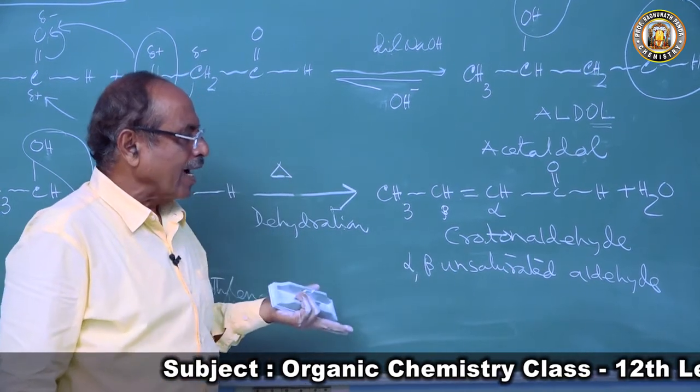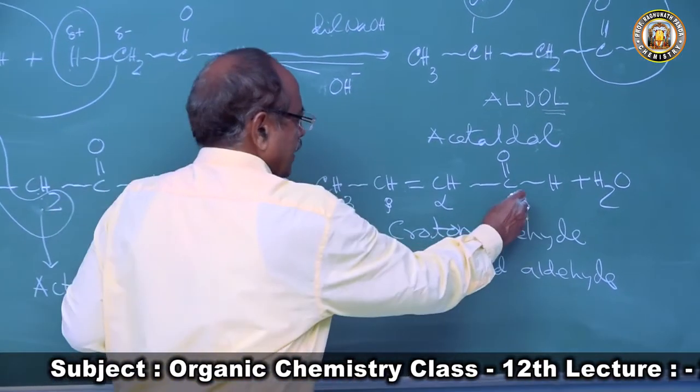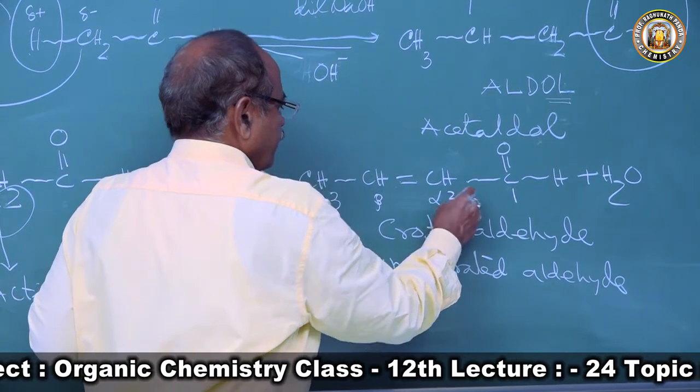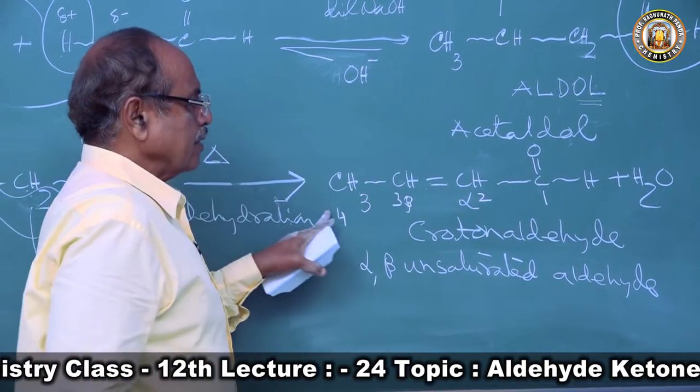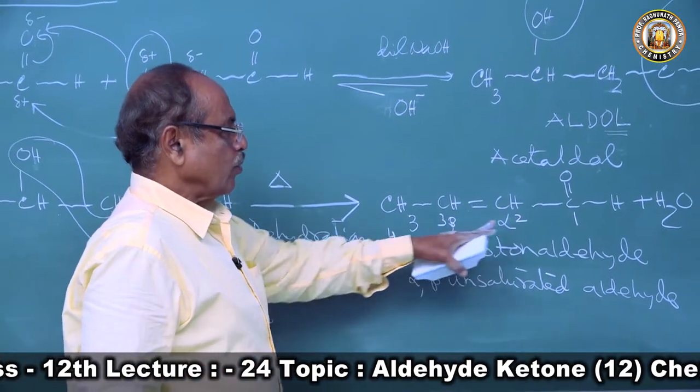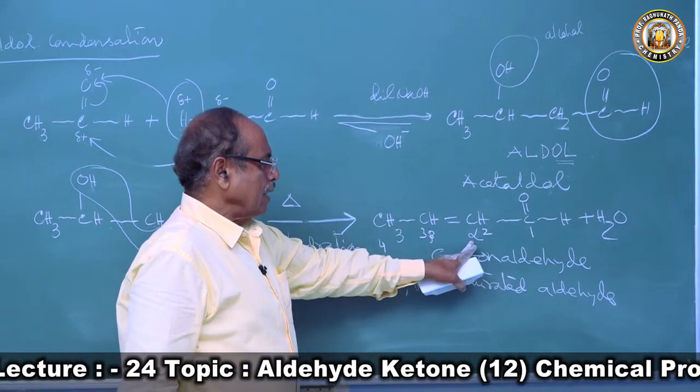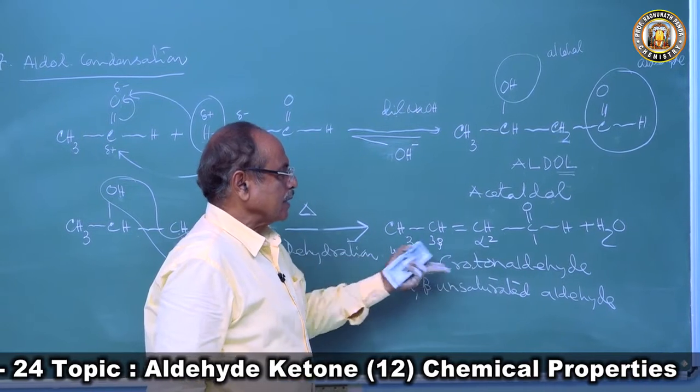If you want to give the IUPAC name, this is carbon 1, this is carbon 2, this is carbon 3, this is carbon 4. Hence it is a derivative of butane. At carbon 1 there is the al, and at carbon 2 there is an ene.